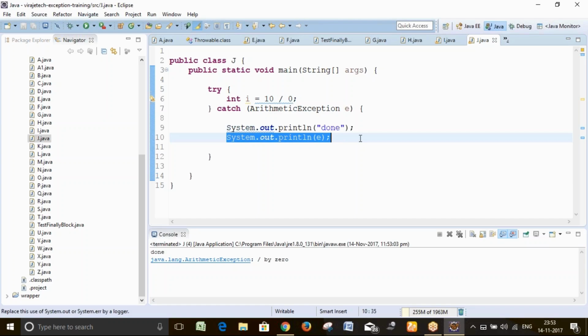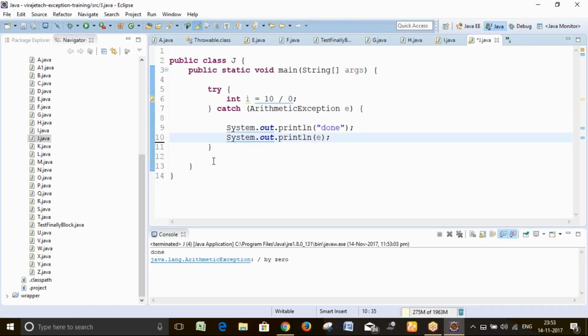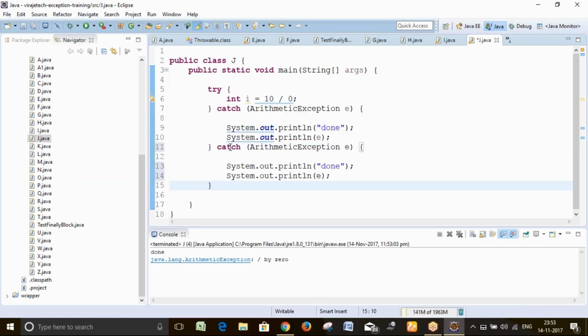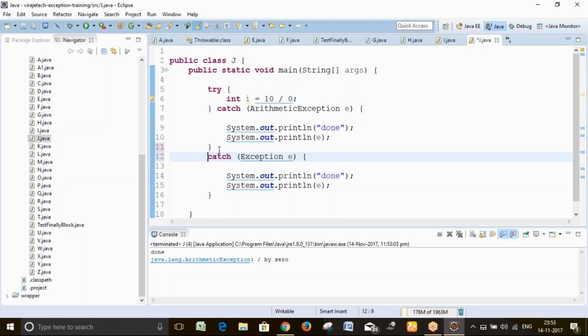Got it? Suppose you are writing some logic in your software and you are handling it like this, but you don't know if some other situation will also occur. Then what will you do? If some other situation occurs, you can add one more catch statement. One try can have multiple catch statements. So you can do like this.